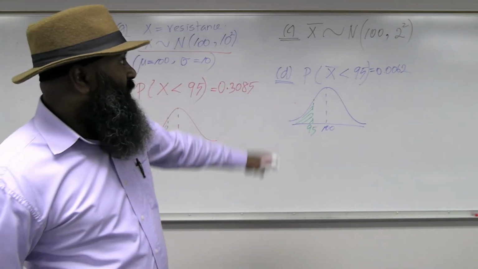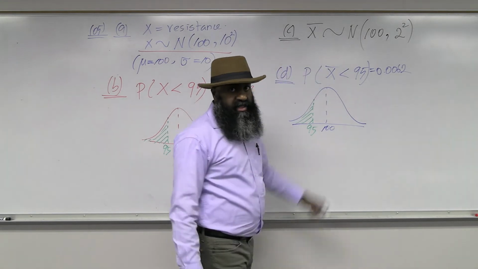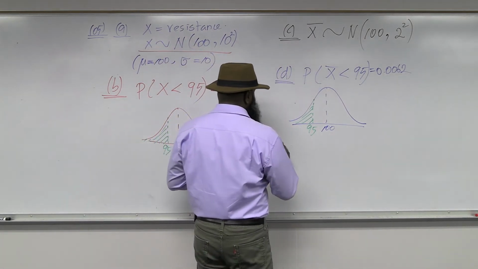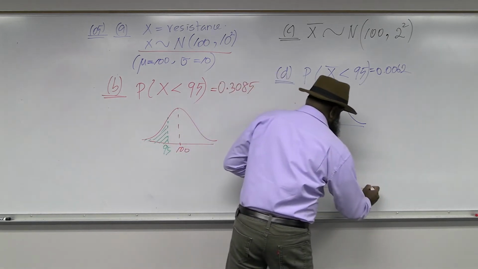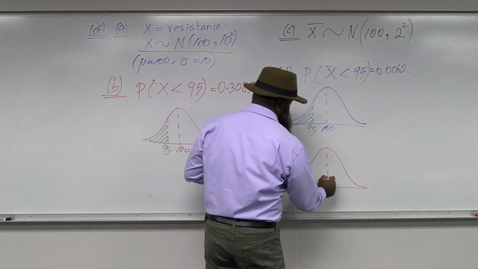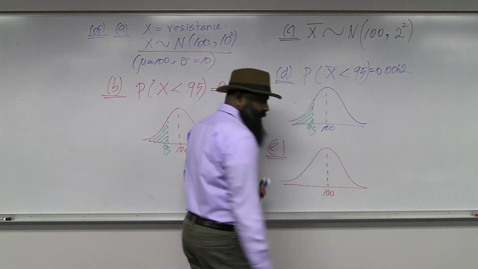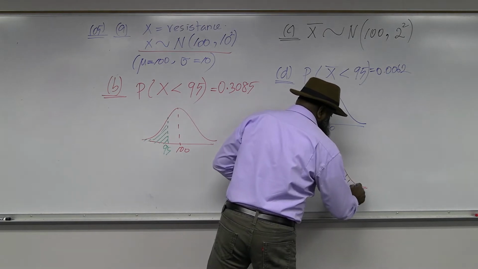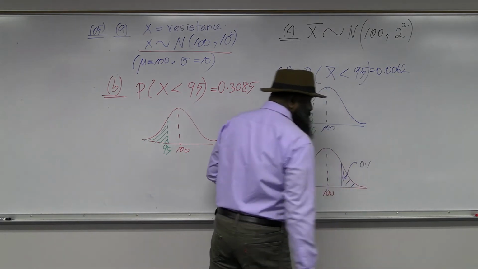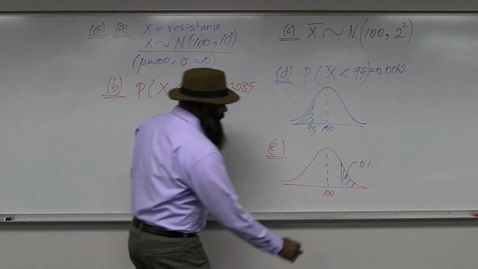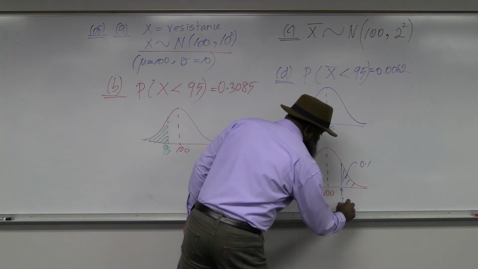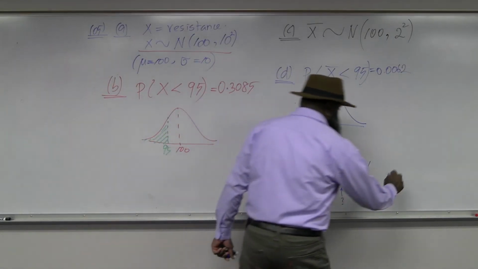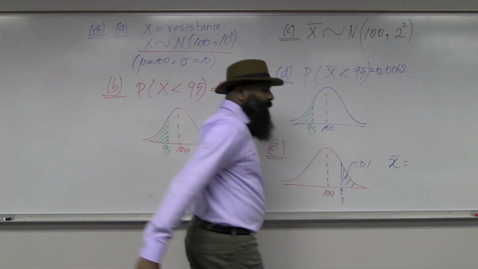So it's the same distribution for X bar because it's about average resistance. The distribution is symmetric and centered at 100. The given 10% is on the upper tail. So this is that 10% given, which is 0.1. What I need is this value. It's a value for the average, an X bar value.